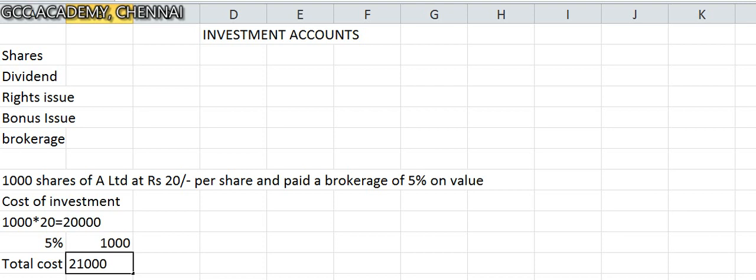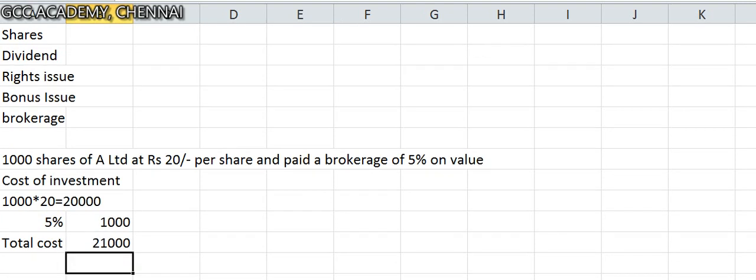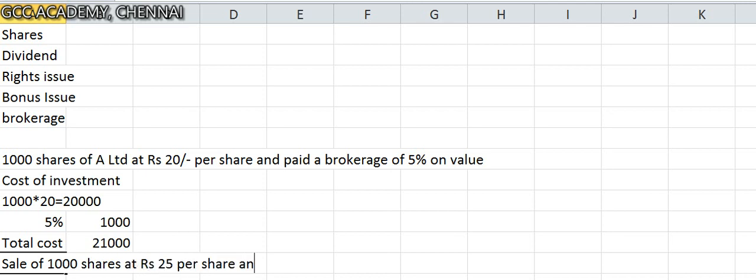So when I talk about my cost of investment, it's 21,000, and later I sell the same 1000 shares at rupees 25 per share, and at the time I also pay brokerage of 2%, let us say.